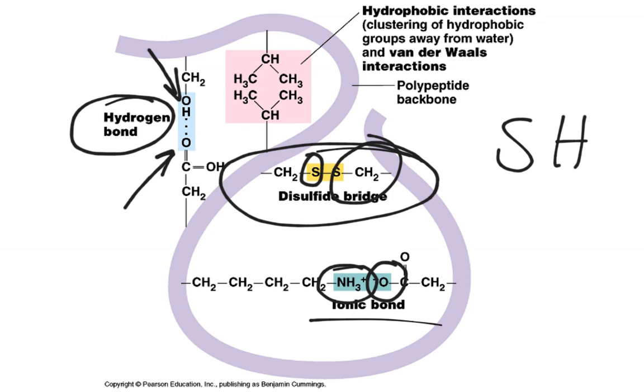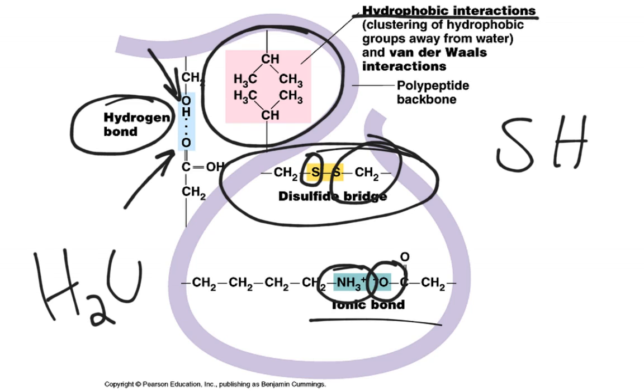We also have interaction of hydrophobic properties. We talked about how some of the amino acids have hydrophobic properties, and so all of the hydrophobic R groups are going to want to get together with one another, usually on the inside of a protein, and the hydrophilic will be on the outside, because outside the protein is lots of water in solution inside the cell, inside your body, inside the cells and the body cavities of living things.